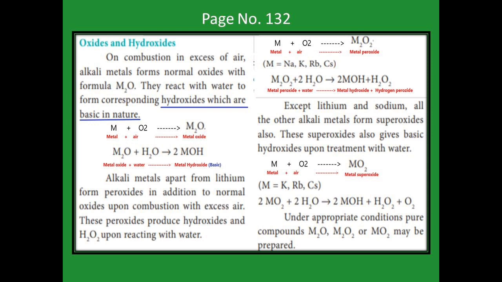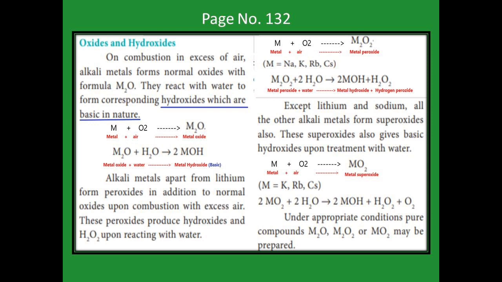In the previous slide, we learnt that the alkali metals form monoxide, peroxide and superoxide. See the first reaction: metal plus oxygen gives metal oxide, a simple oxide. That simple oxide reacted with water gives metal hydroxide. This metal hydroxide has basic character.